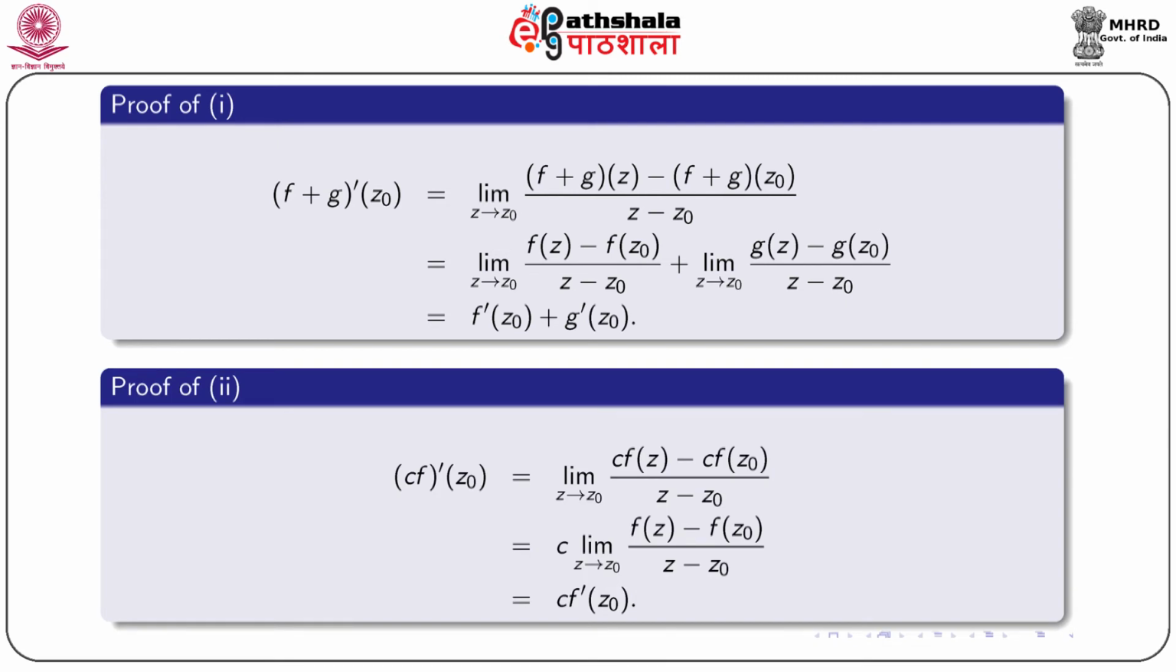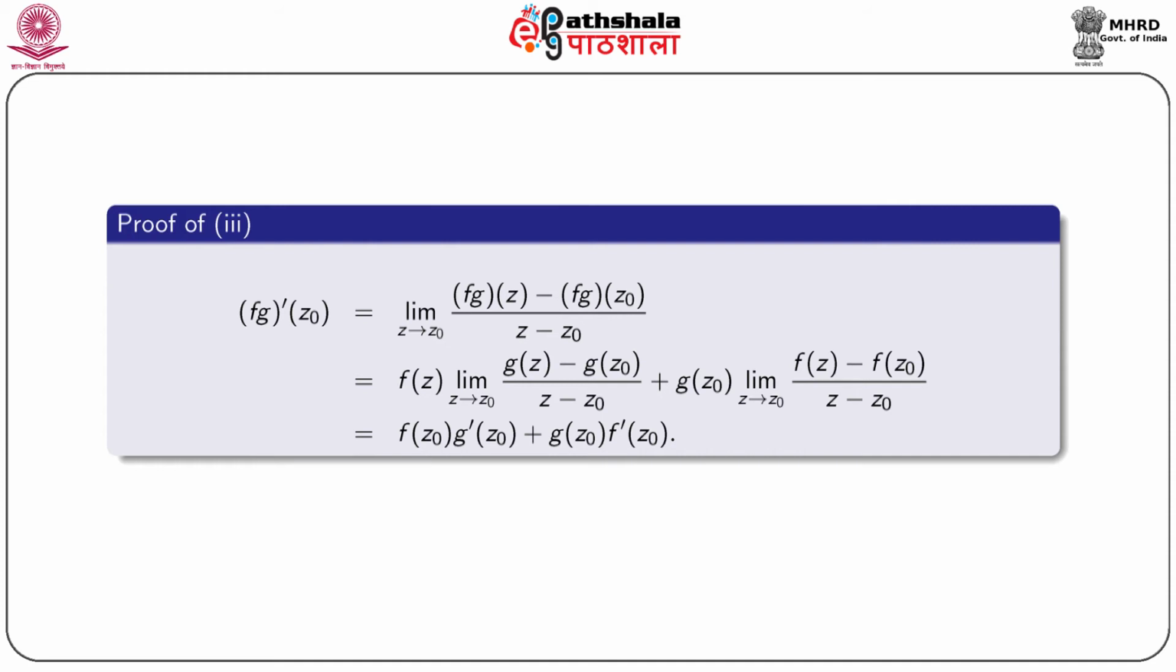So, now derivative of c into f at the point z0 where c is any scalar is equal to limit z tending to z0 cf of z minus cf of z0 by z minus z0. Since c is any scalar number, from this we can write this equal to c into limit z tending to z0 fz minus fz0 by z minus z0, and that is equal to c into f dash z0.